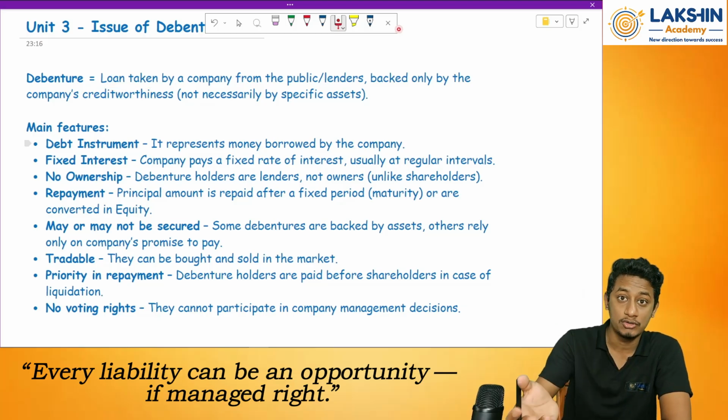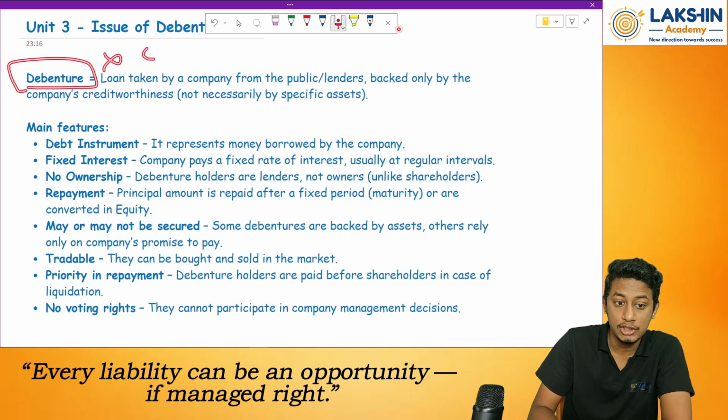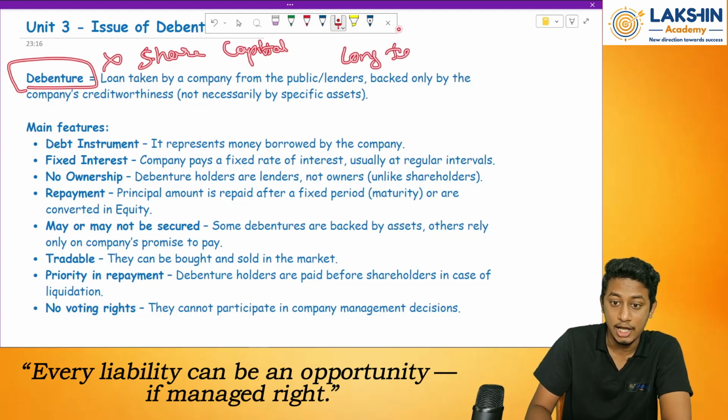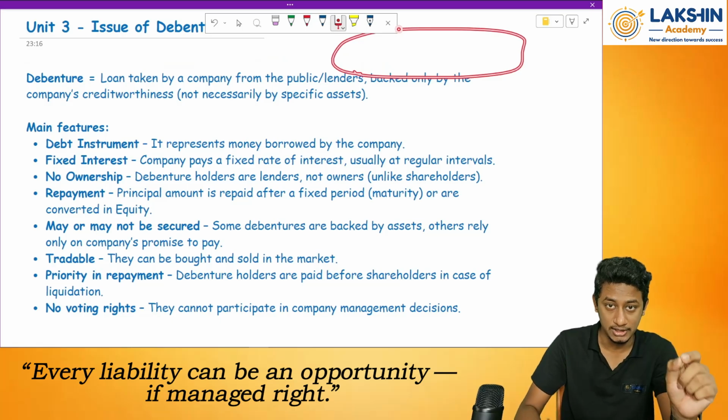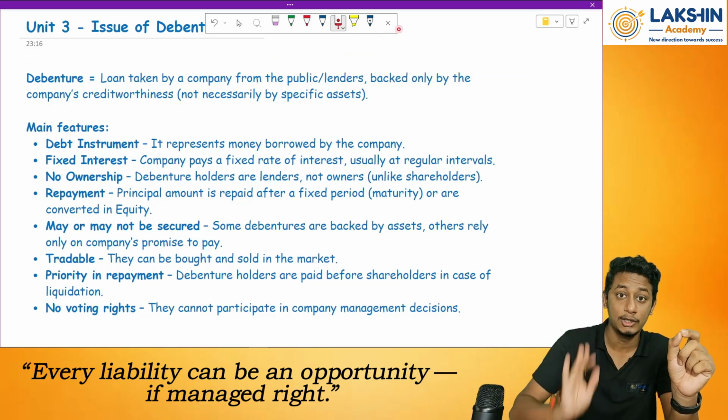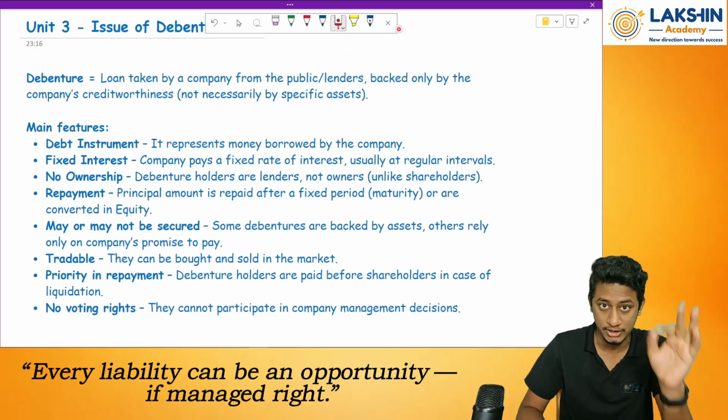Owners don't give loans. Owners give capital. So that's why debenture is not taken to share capital. Whereas it is taken as long term borrowings in the balance sheet. Clear? Because whatever debentures you issue today will be a loan taken by the company.